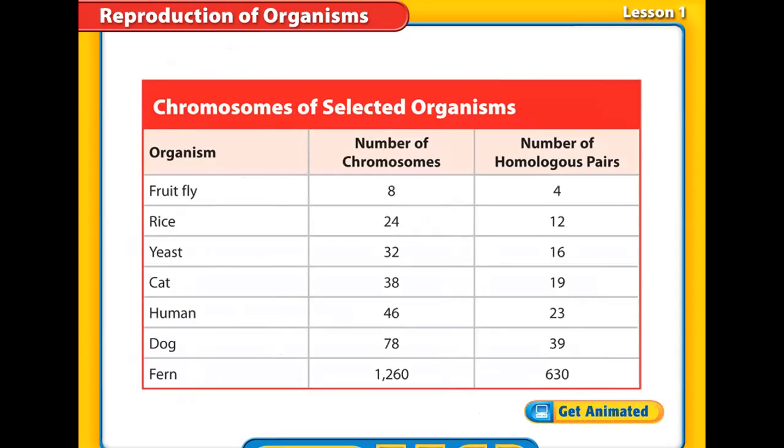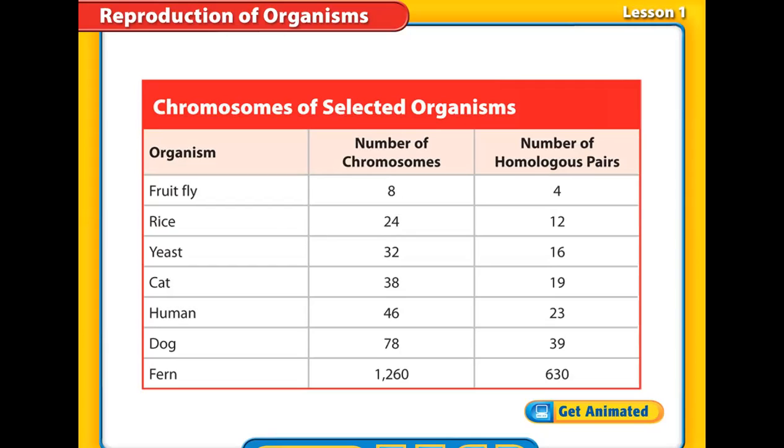So for example, we find that the fruit fly has 8 chromosomes, which are arranged in 4 pairs. Rice as a plant has 24 chromosomes in 12 pairs, and so on like this. So the number of chromosomes is constant and could never change, because any change in the number of chromosomes will cause a kind of mutation or the appearance or absence of some traits.